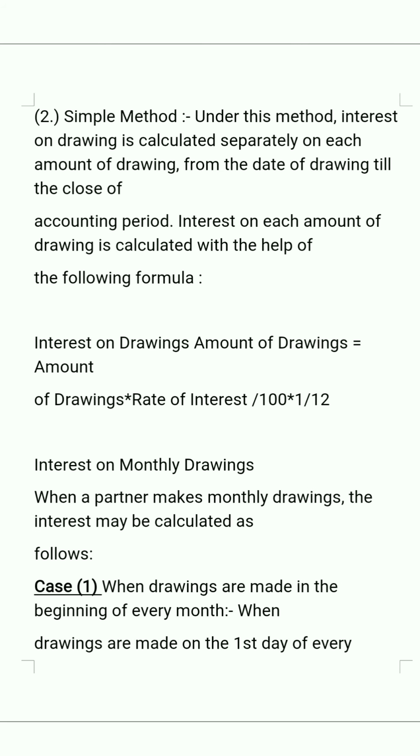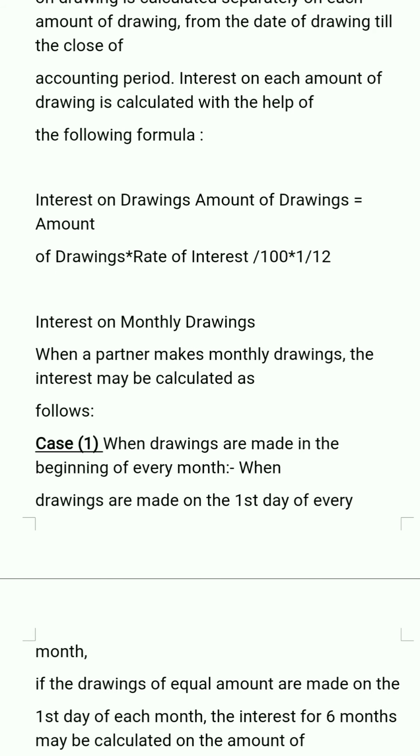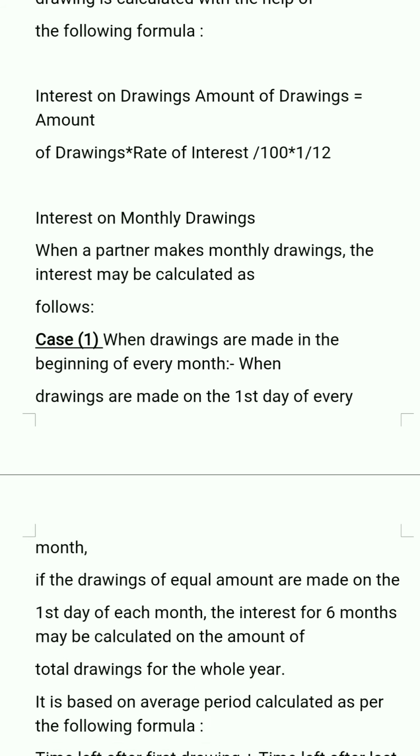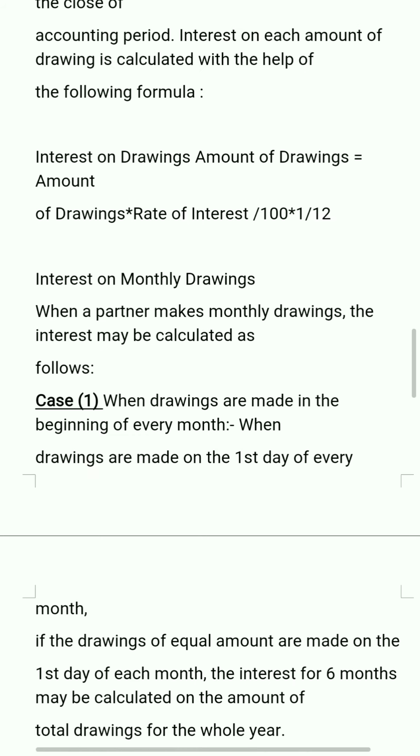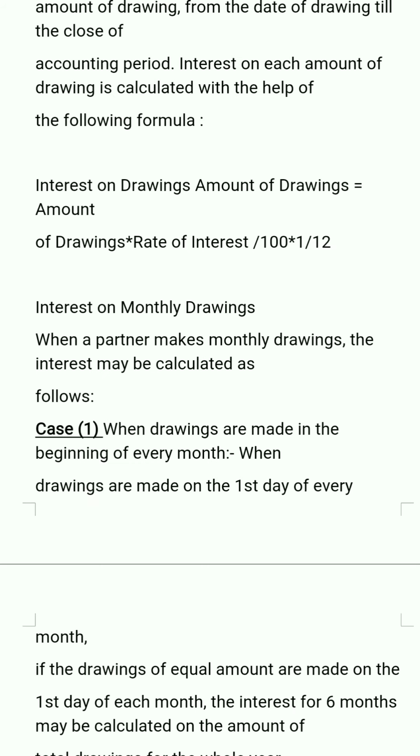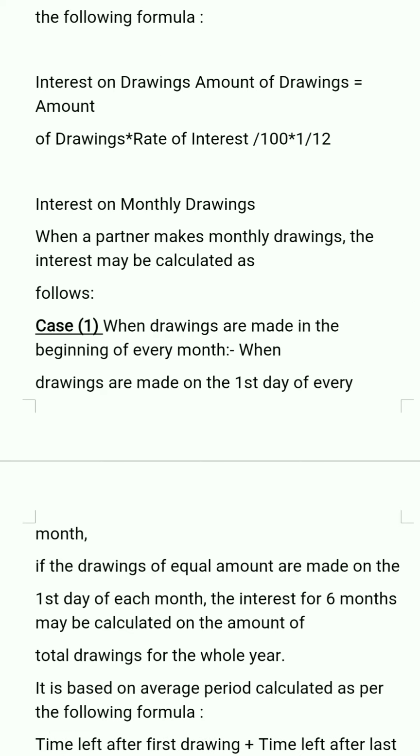Then usually we adopt the alternate method, also known as the simple method. Here certain conditions are to be kept in mind, that is, drawings are to be equal and they are to be drawn in the beginning of every month, or at the end of every month, or during the year.